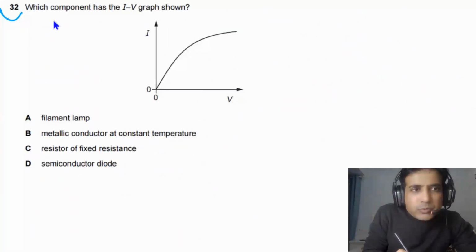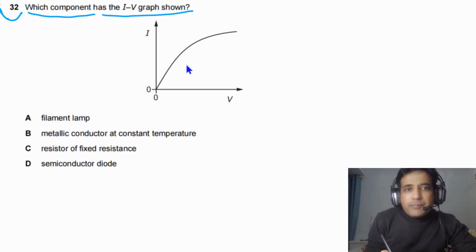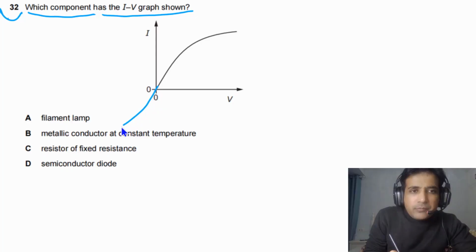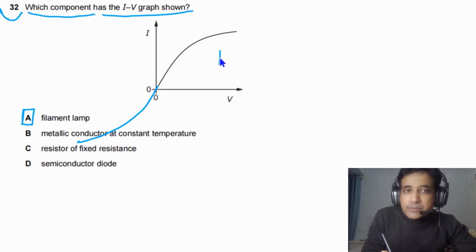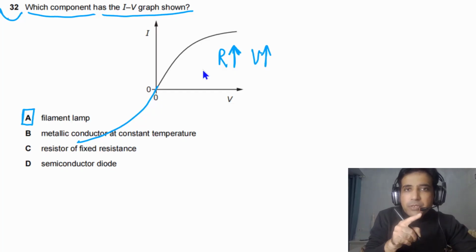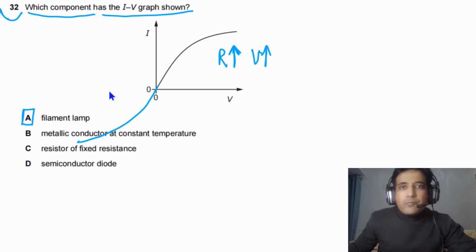For question number 32, we need to find which component has the IV graph shown in the figure. If you look at this graph, this is a typical graph for a filament lamp. We can also extend it and see a better picture. The shape of the graph is like this, and this is the typical graph for a filament lamp. This graph is telling us that the resistance is increasing with the increase in voltage. As V is increasing, the resistance of this component is increasing. So this one is a filament lamp.